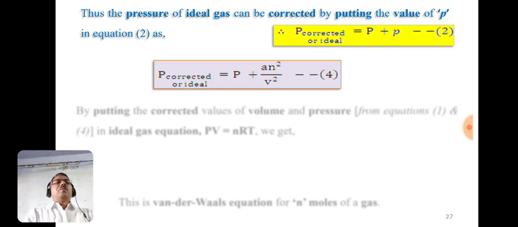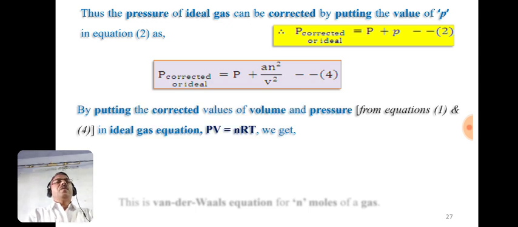Now we have to put the corrected value of pressure and the corrected value of volume in the ideal gas equation PV equals nRT.